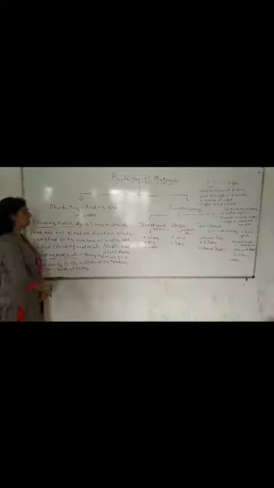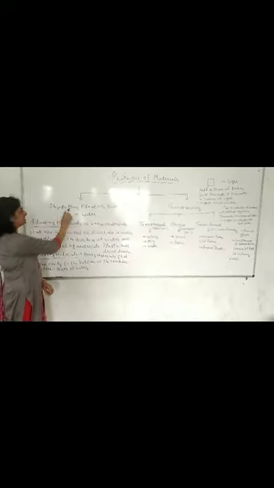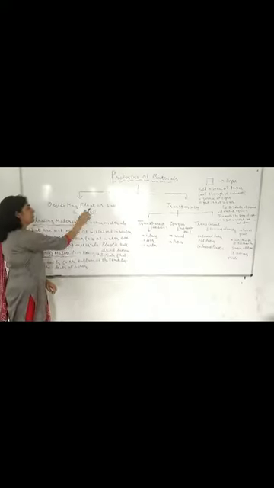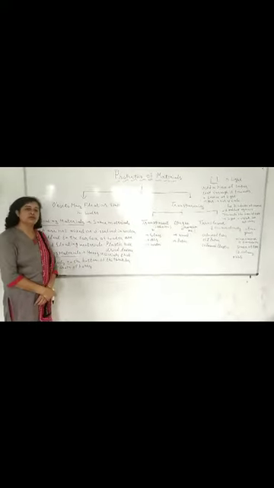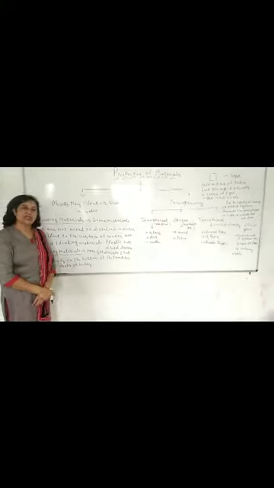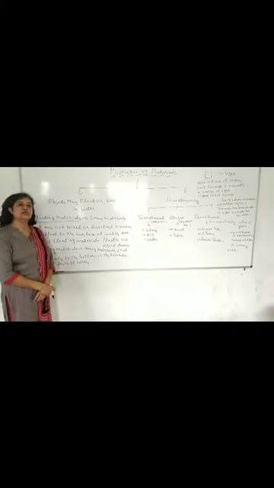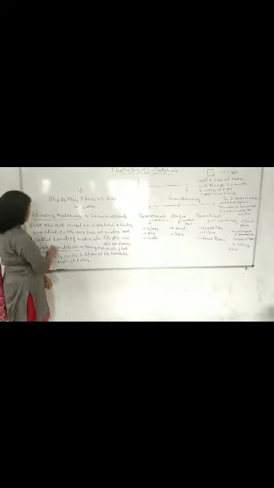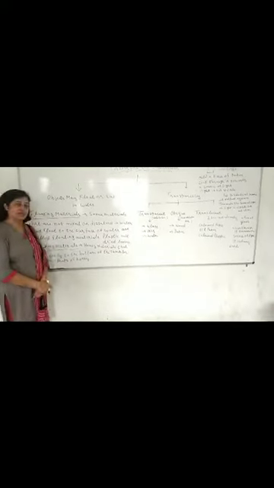Floating and sinking materials. Objects may float or sink in water, and on the basis of this property, we can divide them into two types: floating materials and sinking materials.